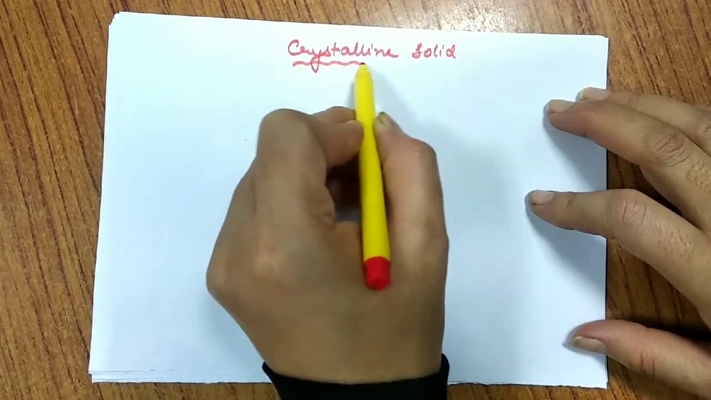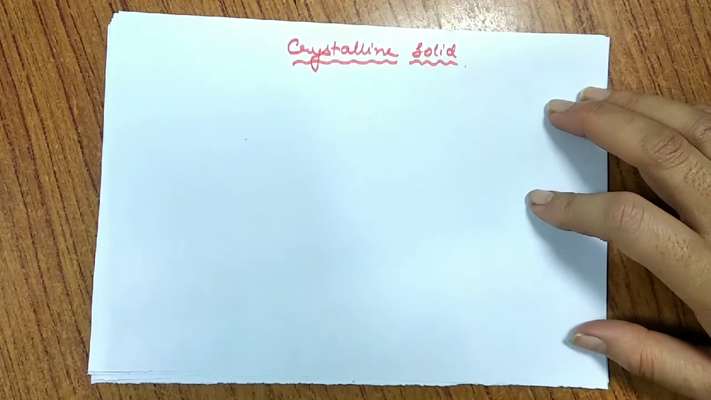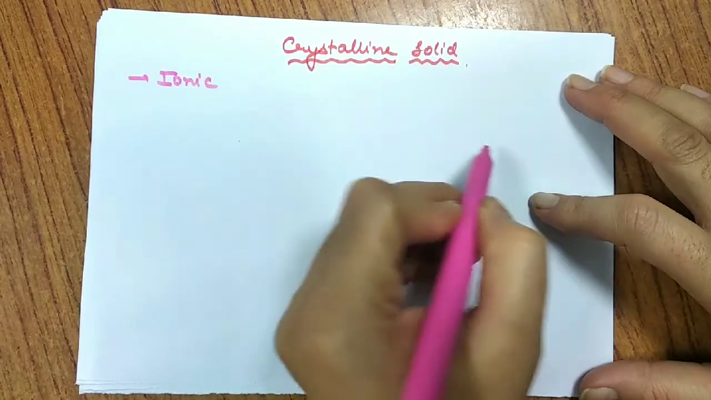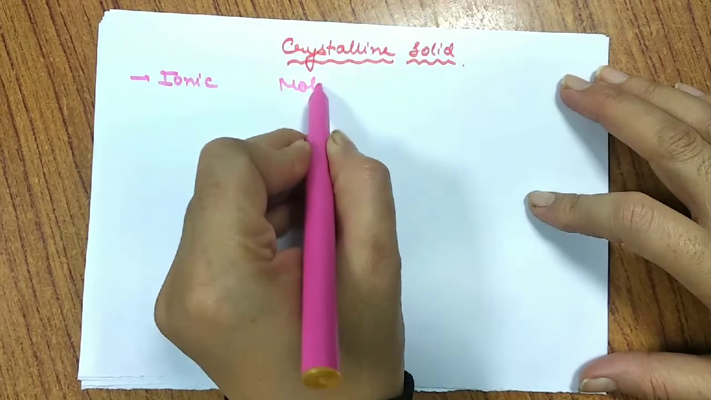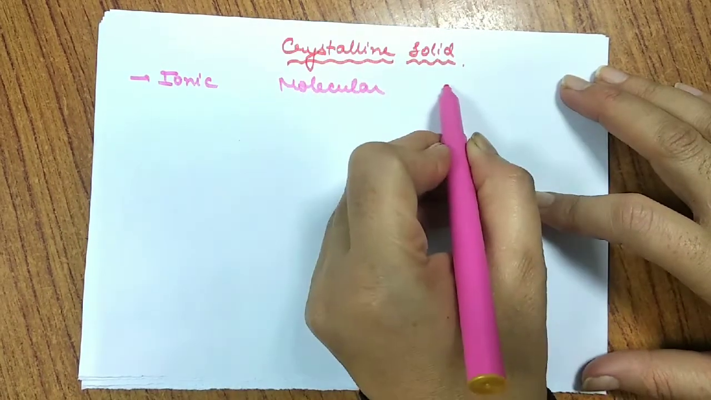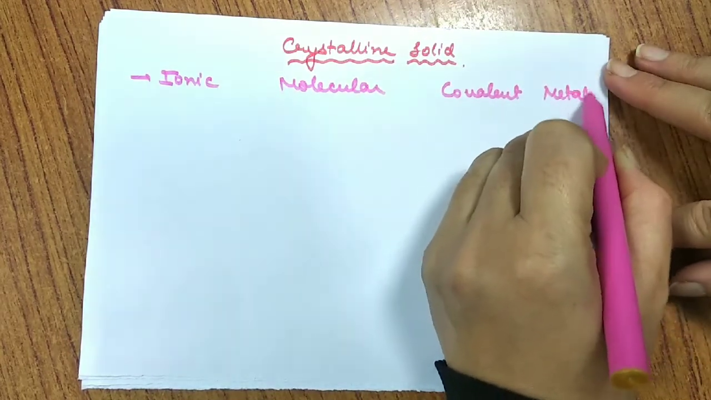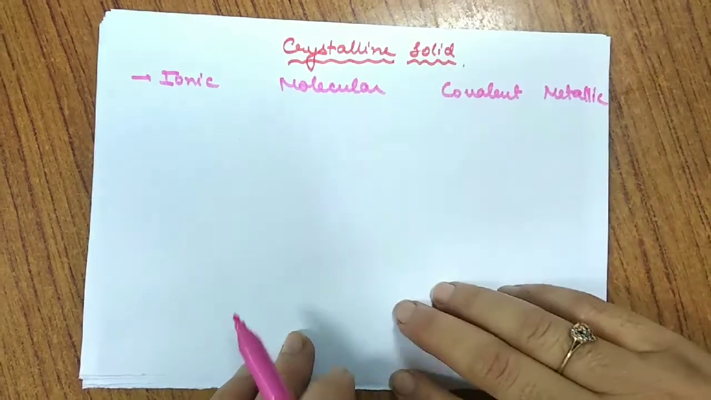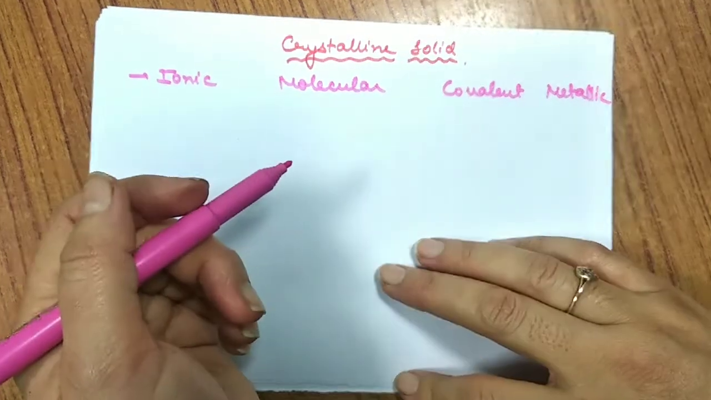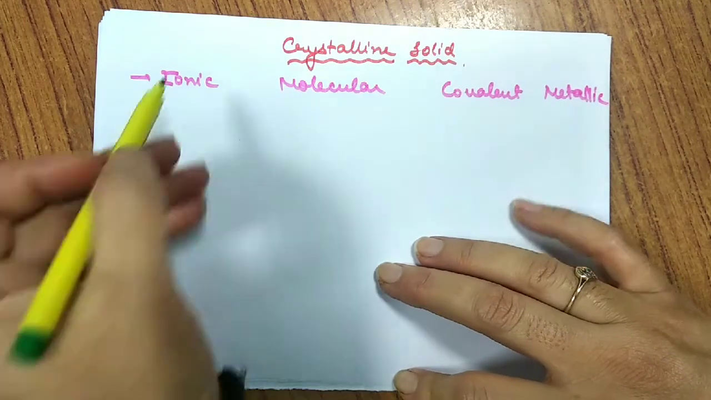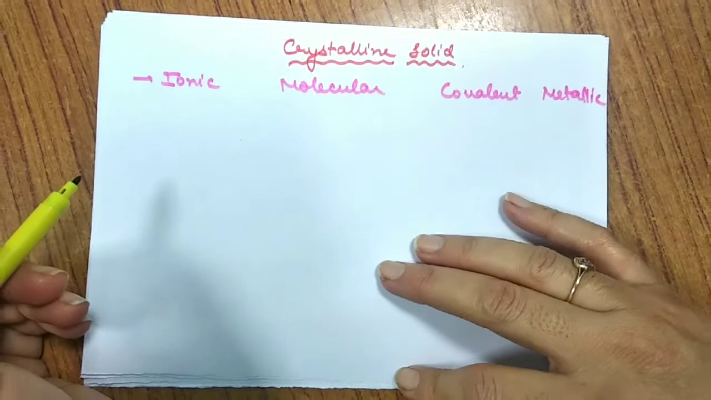As I've told you, crystalline solid means a definite regular arrangement is there. So I talk about the types. We have ionic solid, molecular solid, covalent solids, and metallic solids. These are four major categories of crystalline solids. On what basis are they categorized or classified? Suppose I talk about the constituent particles present in all those four solids.